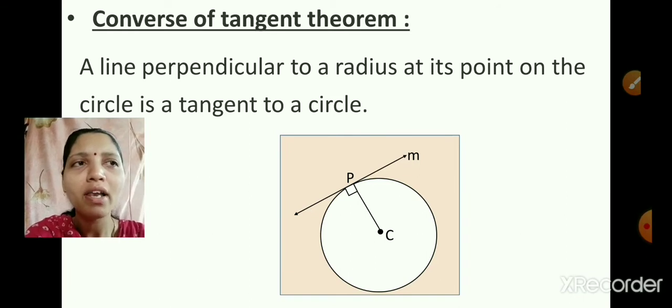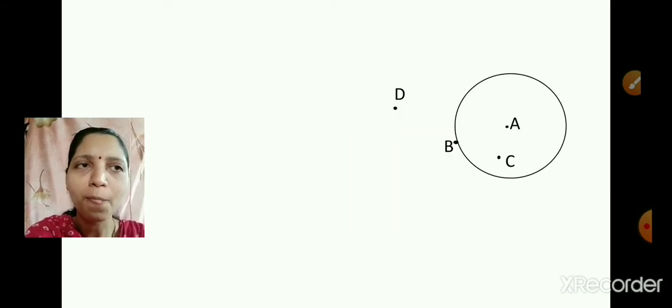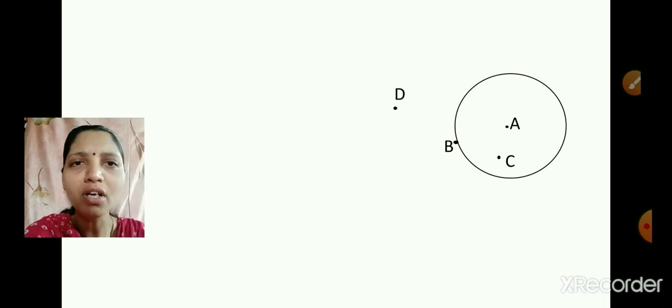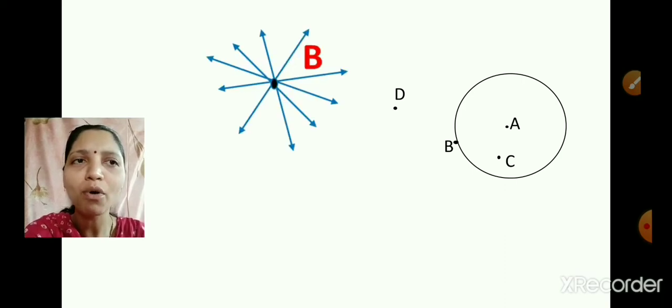Now let's see this figure. Now in this figure I have shown some points on the circle, some points in the interior of the circle and some points in the exterior of the circle. Now this circle is with center A. Now if you consider point B which is on the circle, can you draw lines passing through point B? How many lines can you draw? Yes, we can draw infinite lines passing through point B.